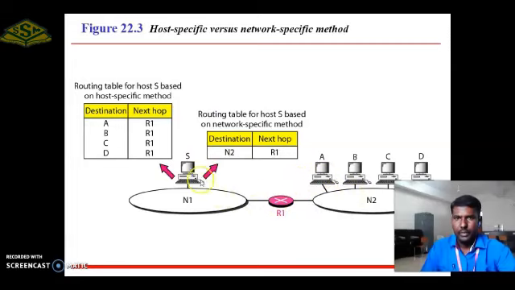Here the host specific. S1 is a source, A, B, C, D are different destinations or different receivers. If the source wants to communicate to node A, source transmits the data to R1, the router receives the data, then transmits to network 2. Here source and A have different networks.